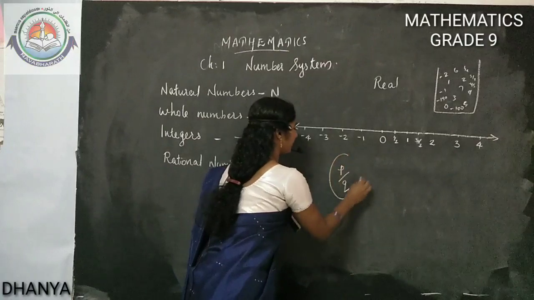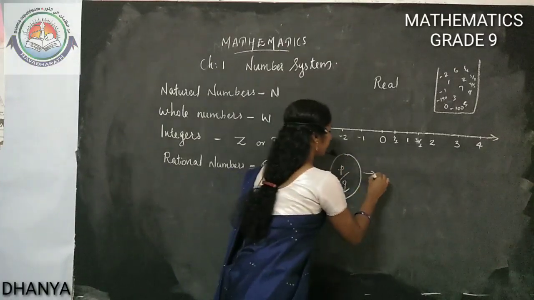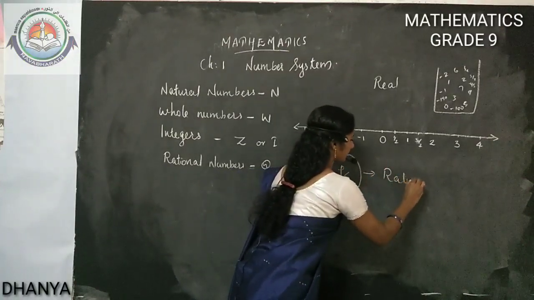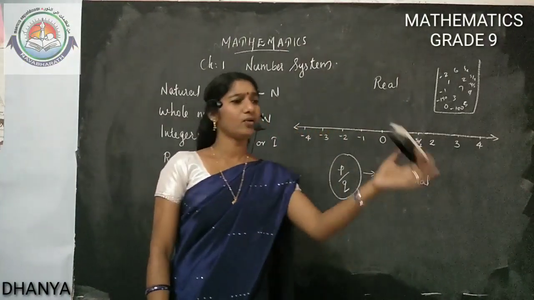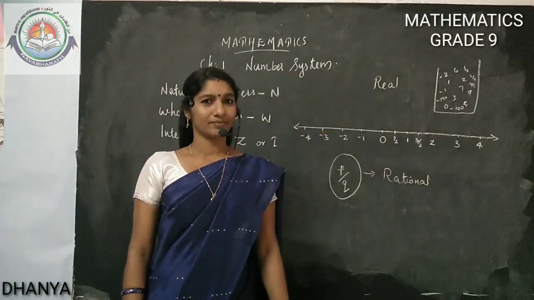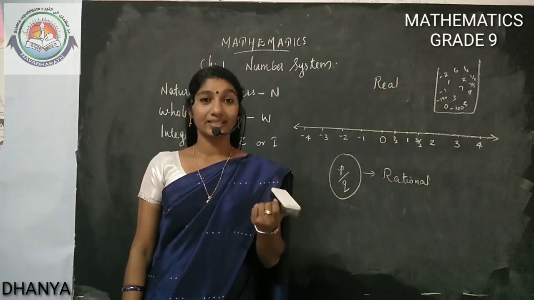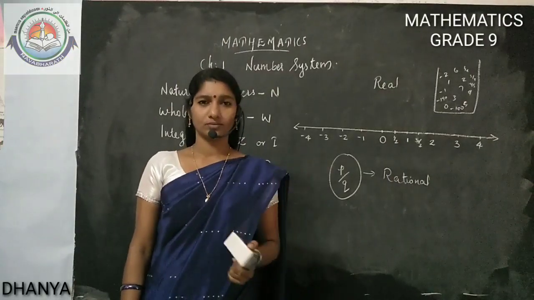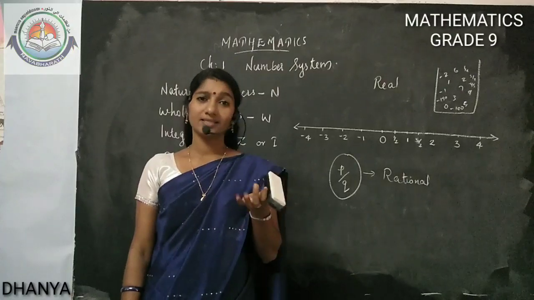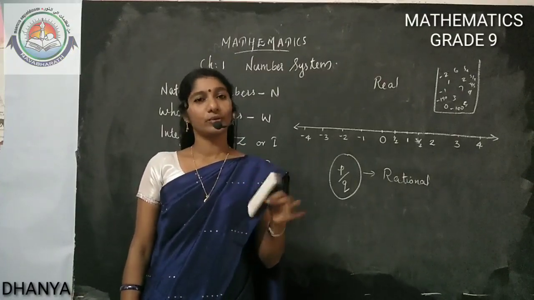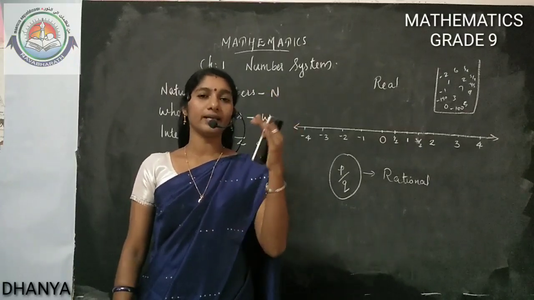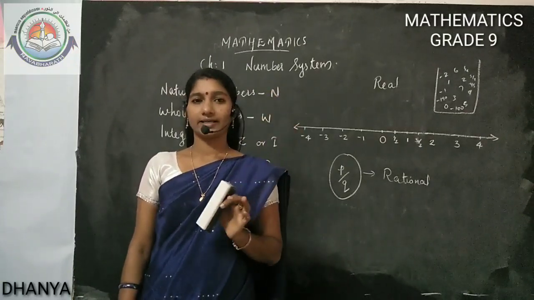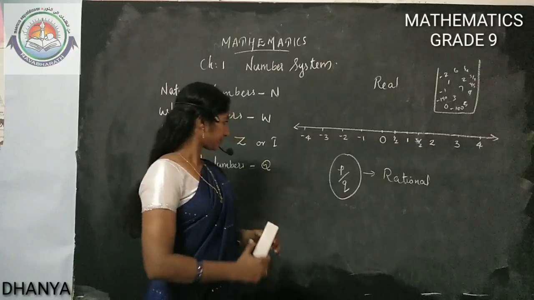This type of numbers we are calling rational numbers. Tell me, what are rational numbers? The numbers that can be written in the form P by Q. What is P? P is any integer. Q is another integer, or the same integer also, no problem. Integer by integer form, we are calling it a rational number.